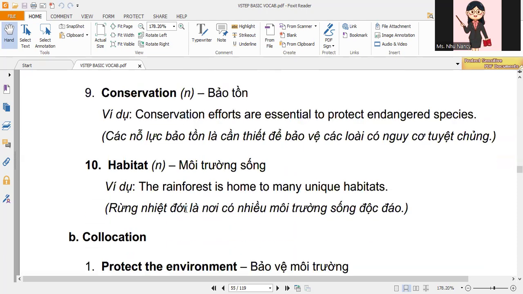9. Conservation. Example, conservation efforts are essential to protect endangered species. 10. Habitat. Example, the rainforest is home to many unique habitats.